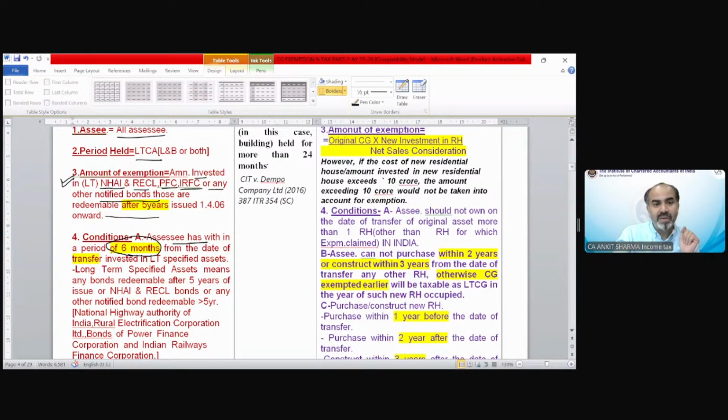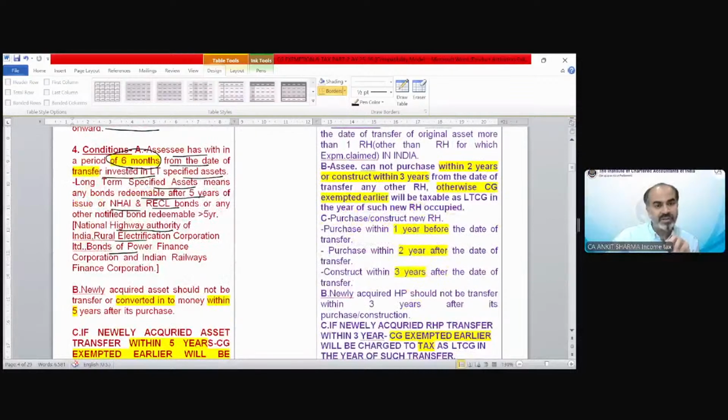The assessee has, within a period of 6 months from the date of transfer, invested in a long-term specified asset. Long-term specified asset means any bond redeemable after 5 years from issue of NHAI, RECL, etc. The full forms are over here: National Highway Authority of India, Rural Electrification Corporation Limited, bonds of Power Finance Corporation and Indian Railway Finance Corporation.